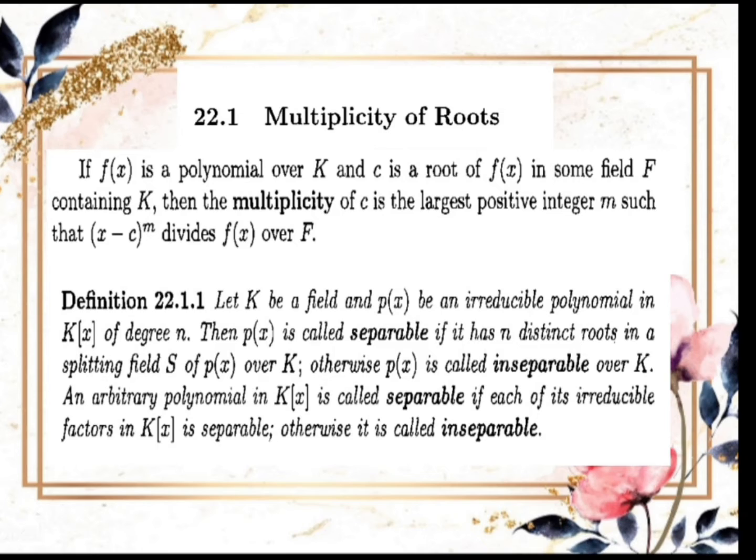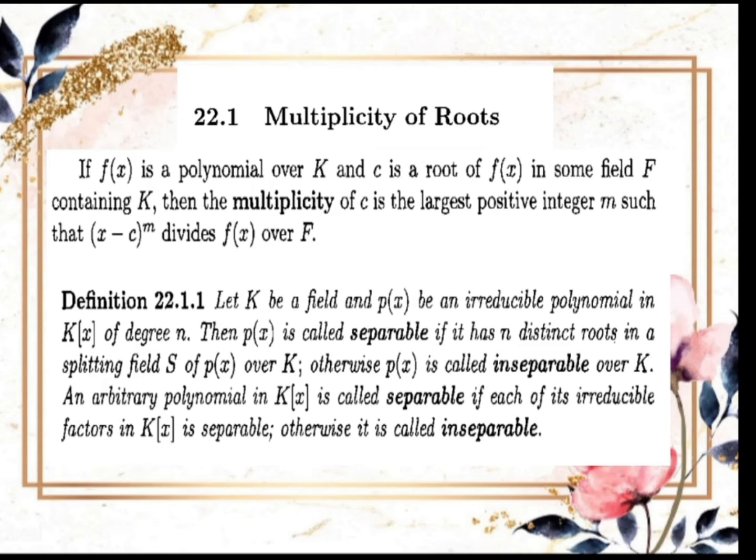So, multiplicity of roots. If f(x) is a polynomial over K and c is a root of f(x) in some field F containing K, then the multiplicity of c is the largest positive integer m such that (x − c)^m divides f(x) over F.